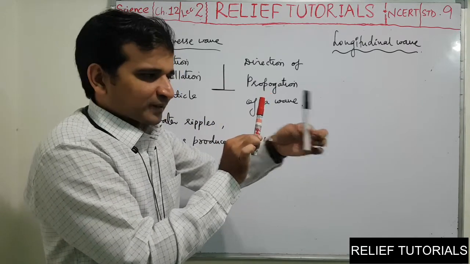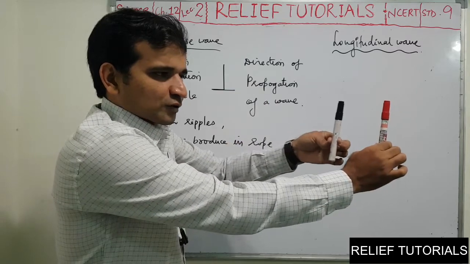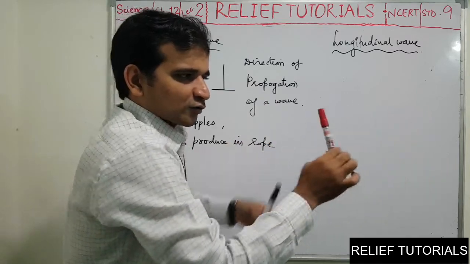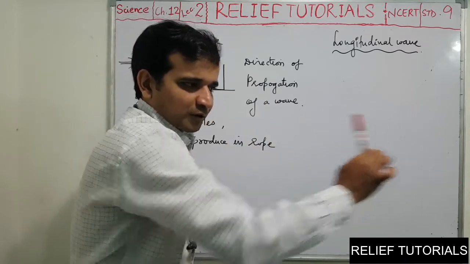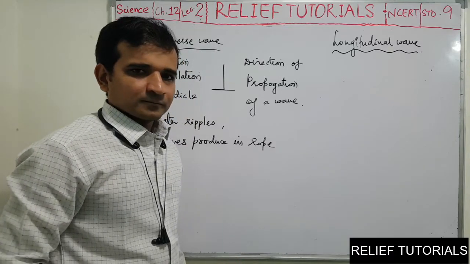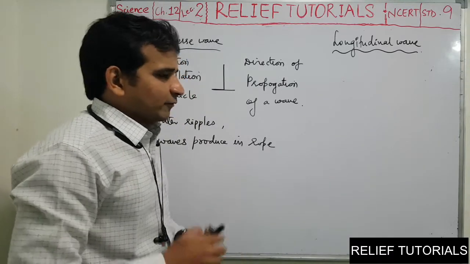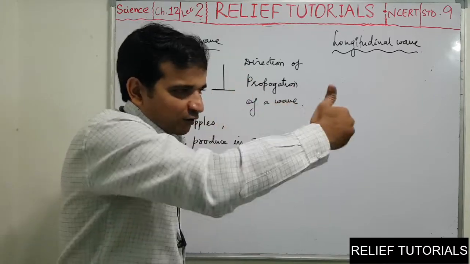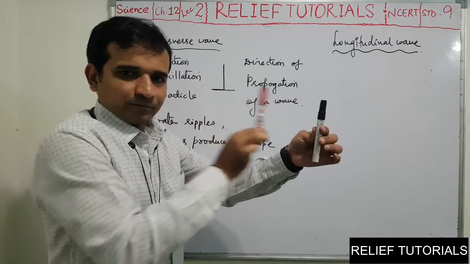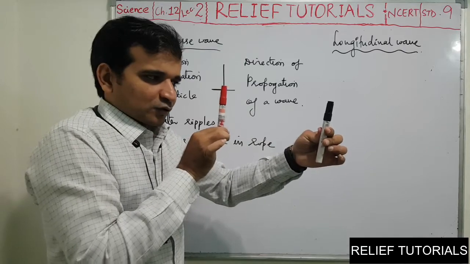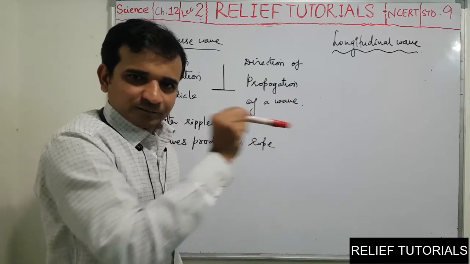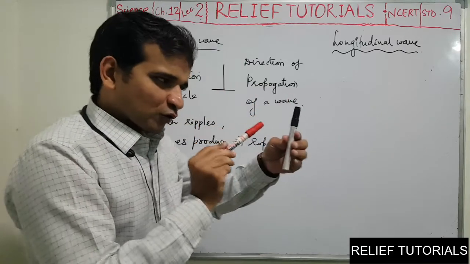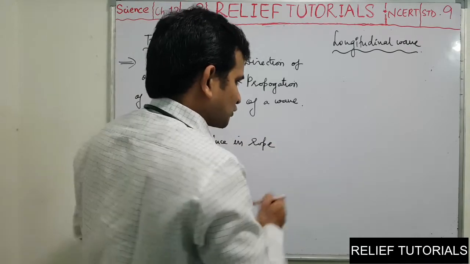The second layer, when it goes nearer to the third layer, also gets the vibration horizontally. So when we speak, the molecules of air start oscillating horizontally, this way. This is the direction of oscillation. And also, the wave goes, means disturbance also goes in the same way.